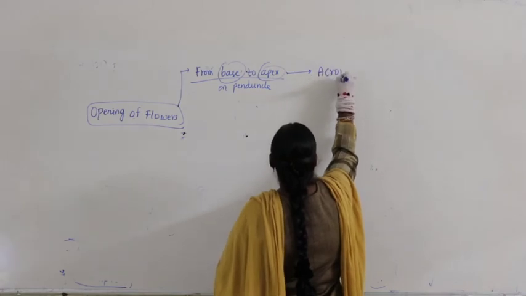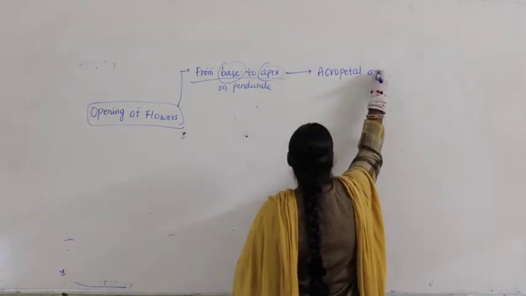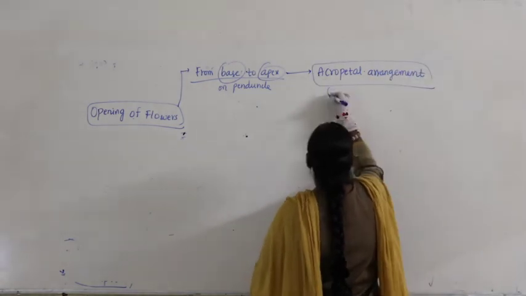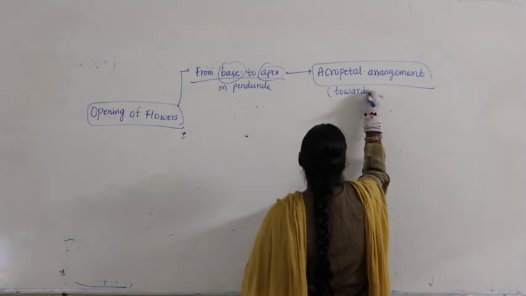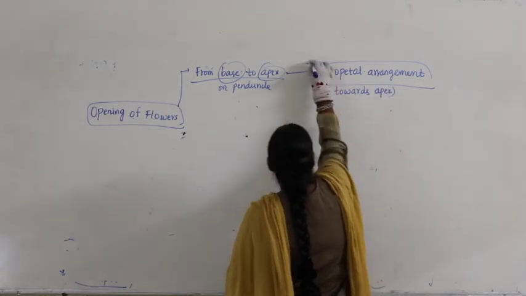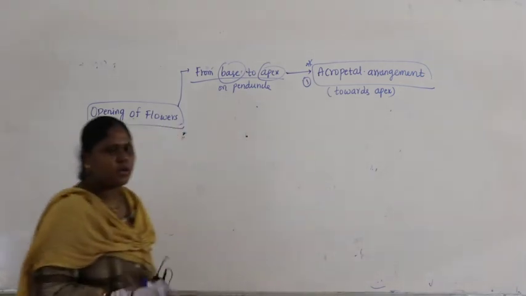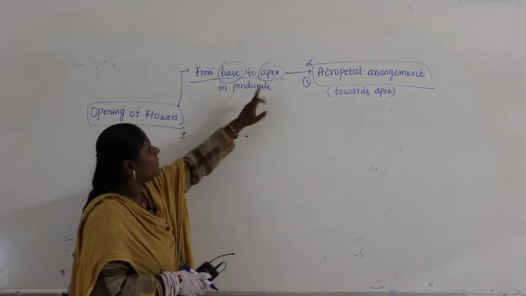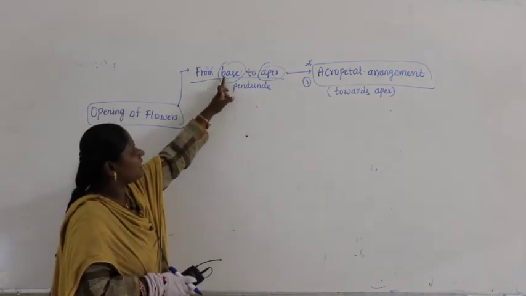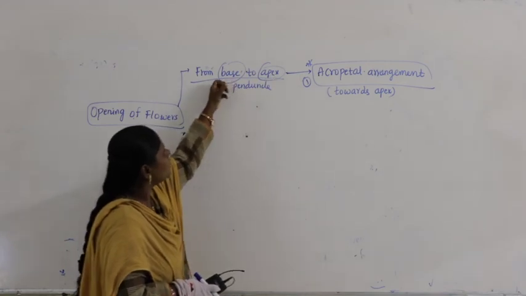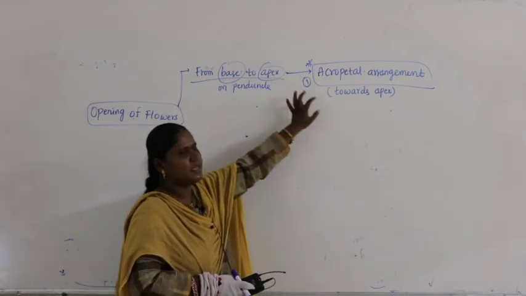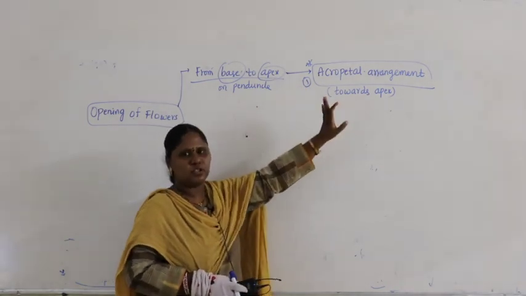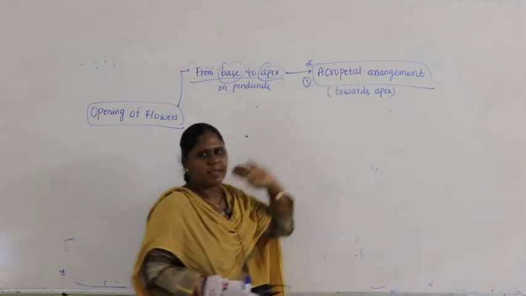acropetal arrangement. Why is it called acropetal arrangement? Meaning towards apex. That is the first category. So, whenever we talk about opening of flowers, if in the question it is given from base to apex on the peduncle, older flowers are at the base, younger flowers are at the apex. First older flowers will open, from base to apex, the answer for this question is acropetal arrangement. What is acropetal? Towards apex.